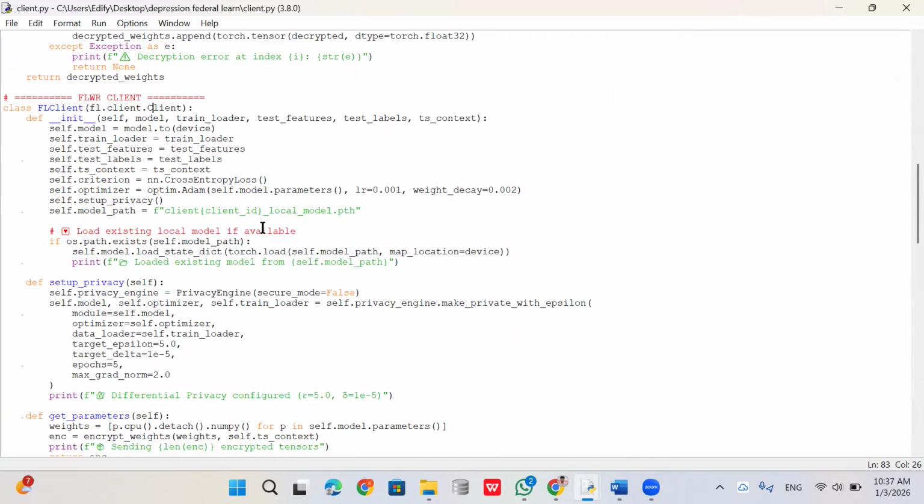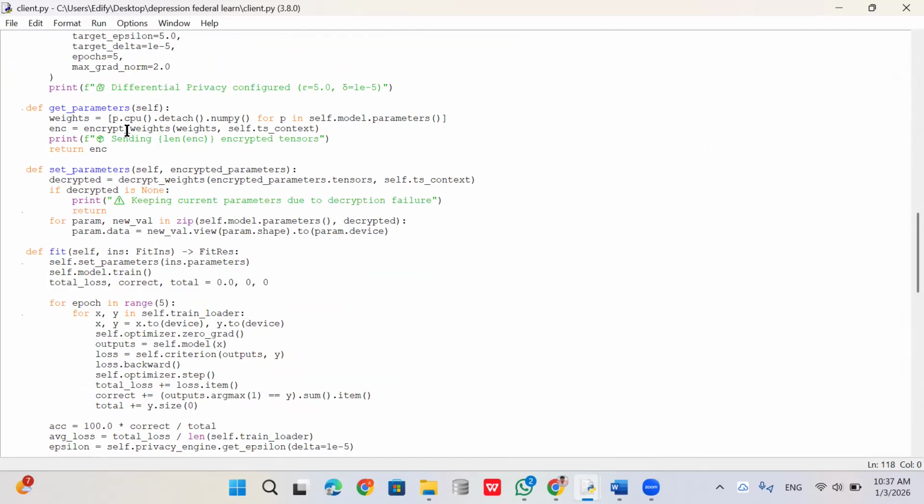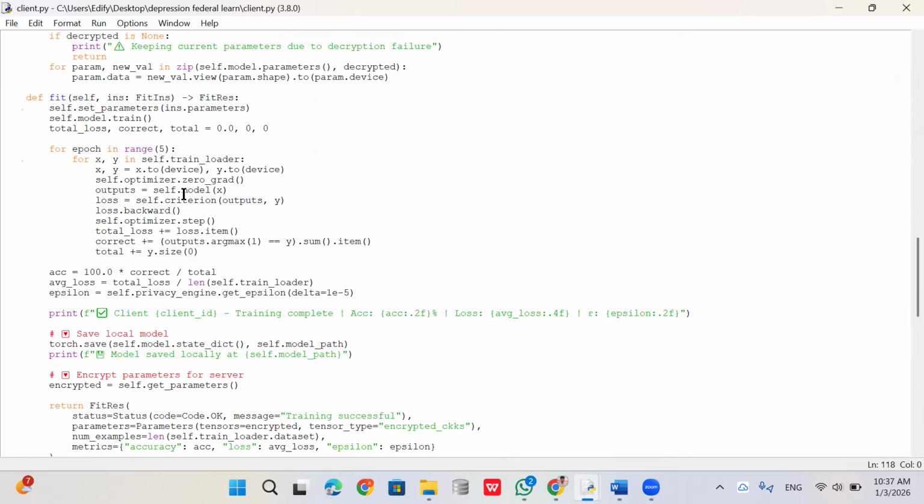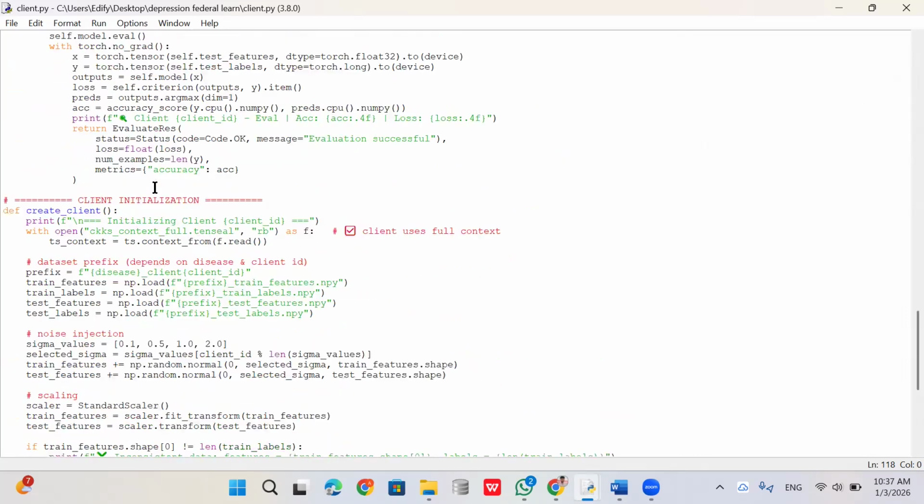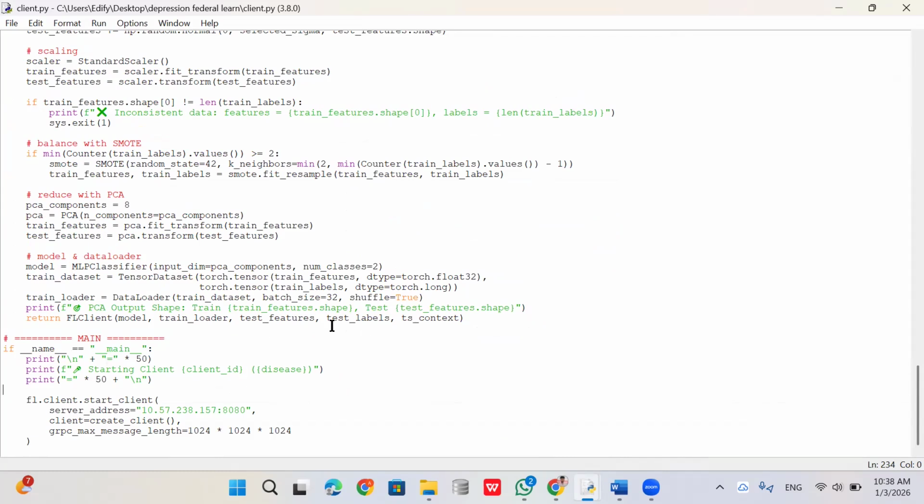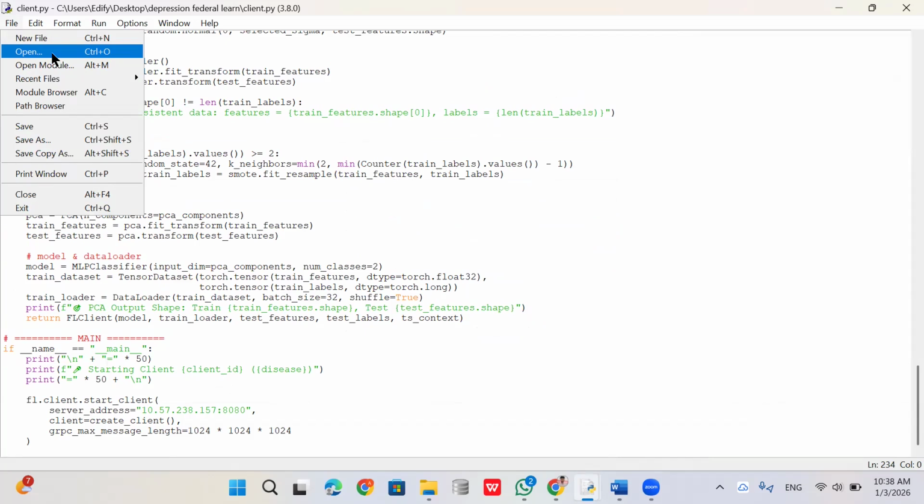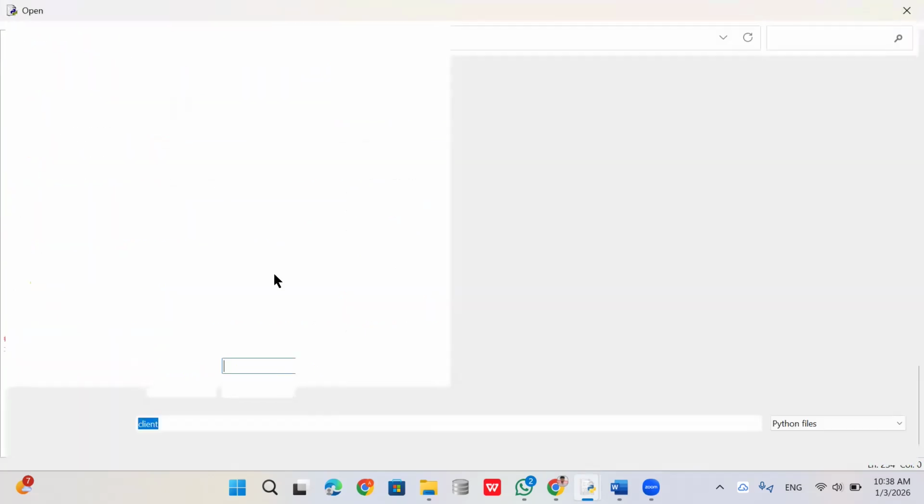Once you run this, it will print the client ID with the local model, which will be stored with the .pth extension. Then there are functions to get the parameters and set the parameters. Finally, we fit all those models to create the global average model. Then we write one function, fit, which helps collect all the local models, which will be converted into global models. Once you run it, the client ID and healthy or depressed will be displayed. So this is for the client side.